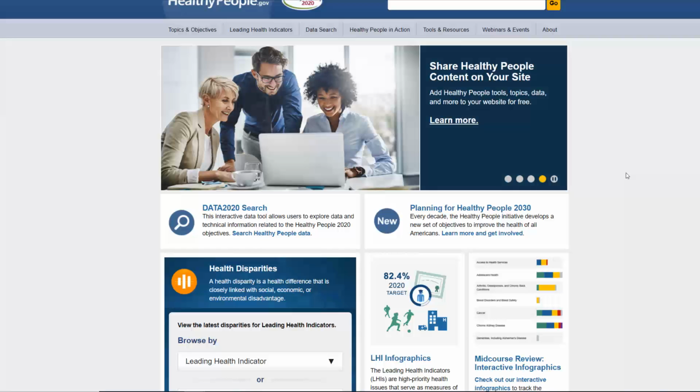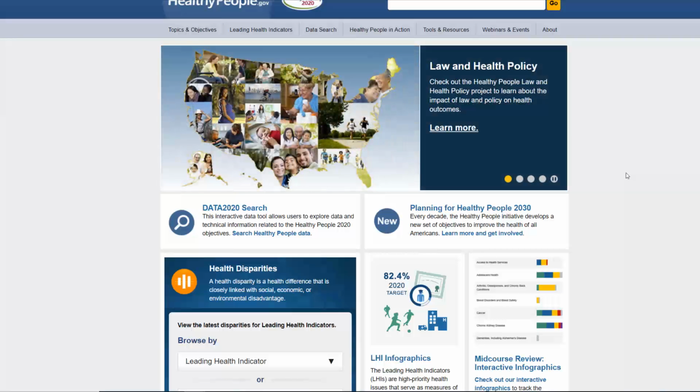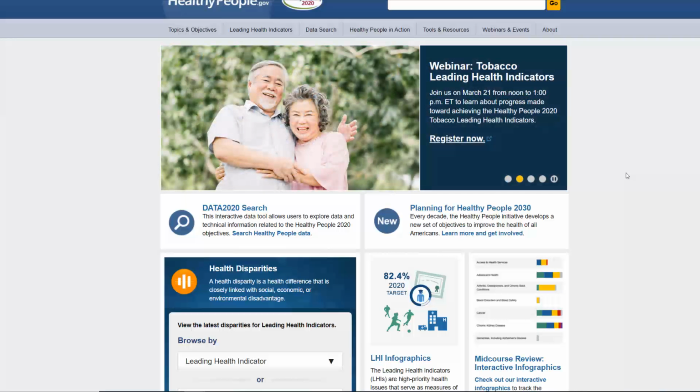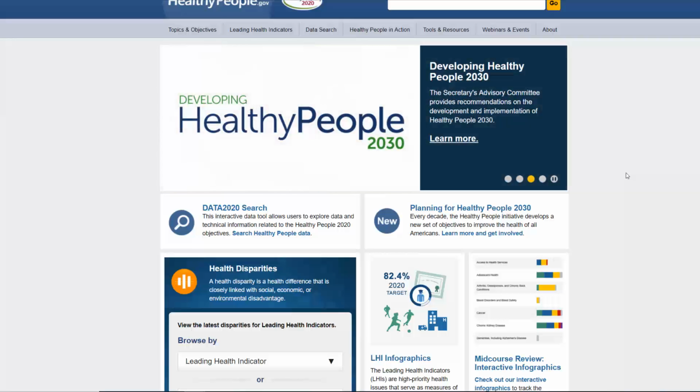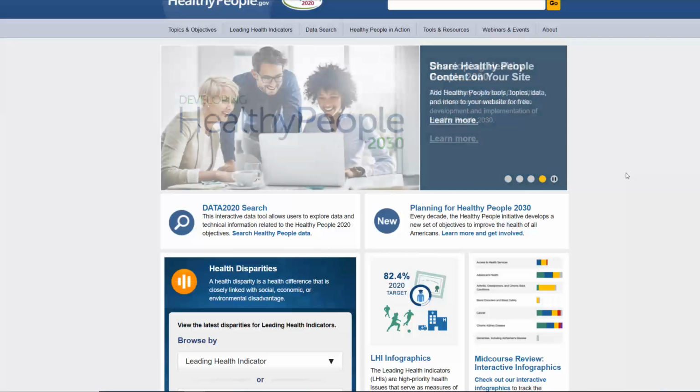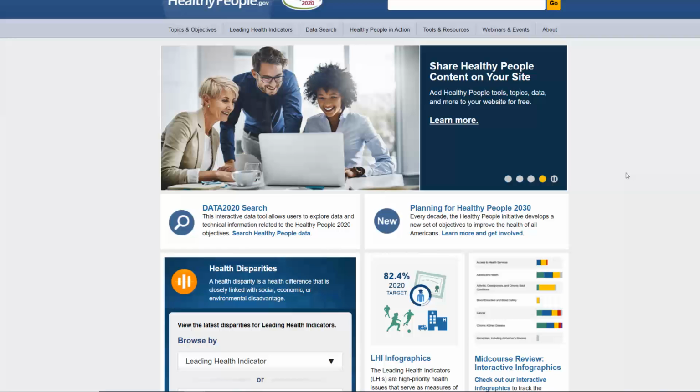Now, when we're looking at individual level characteristics, we're really looking at biological and genetic determinants as well as behavioral determinants. So when I'm talking about biological and genetic determinants, remember they're fixed individual characteristics that we really don't have control over. When we're talking about behavioral determinants, these are modifiable individual characteristics that we do have control over. So examples include diet, exercise, hand washing, unprotected sex, tobacco use, and alcohol use. Okay?